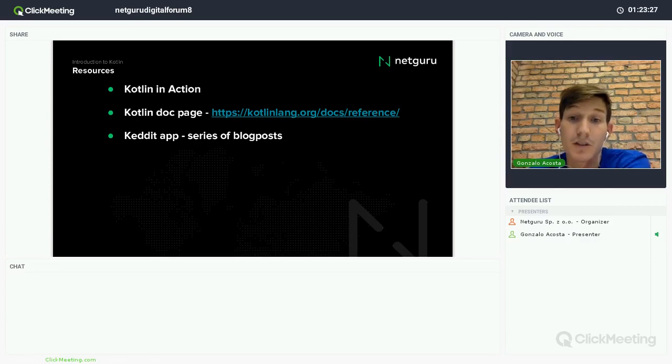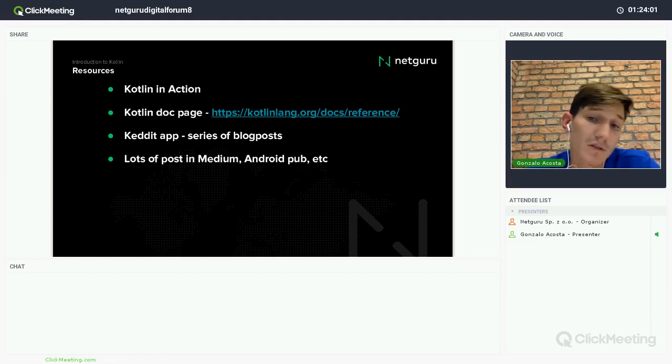And then you have, for example, the Kedit app, which is a series of blogs by a developer who was writing an application in Kotlin. It's a little bit confusing because everything is mixed, but it's really useful. He wrote the application and pushed it to a repository, so you can also check the code. During the blogs, he also puts links to the commits he did. So it's really nice. And of course, you have a lot of posts on Medium or Udacity, so you can check those too. There's plenty of information over there.